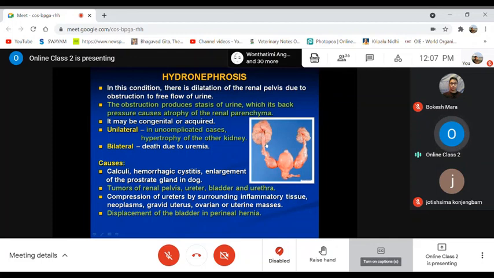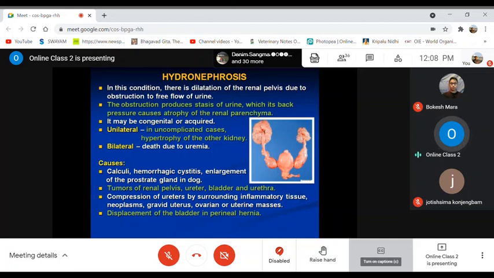So there will be retention of urine in the renal pelvis, leading to enlargement and a swollen condition of the kidney due to more accumulation of urine. That is what we call hydronephrosis. So in renal calculi cases, when you go for X-ray and the kidneys are showing hydronephrosis, that may be one of the indications of renal calculi.